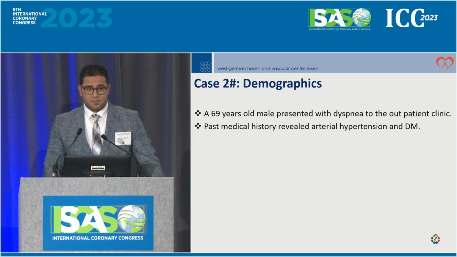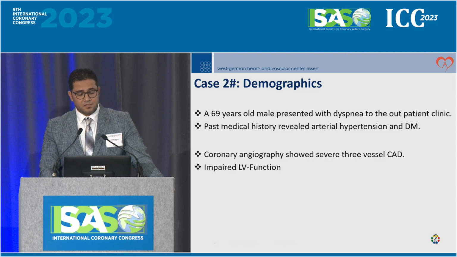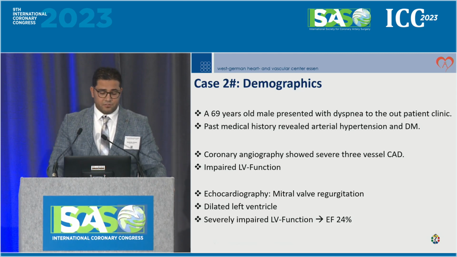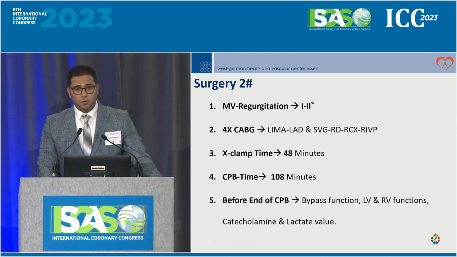The second case is from about 2 months ago. A 69-year-old patient presented to us with dyspnea and a medical history of arterial hypertension and diabetes. Coronary angiography showed severe 3-vessel disease with impaired left ventricular function. Echocardiography showed mitral valve regurgitation and a dilated left ventricle with an ejection fraction of 24. So we go to surgery.